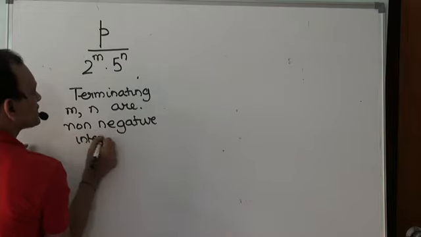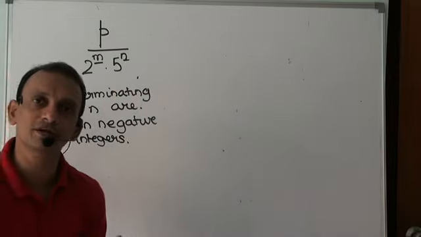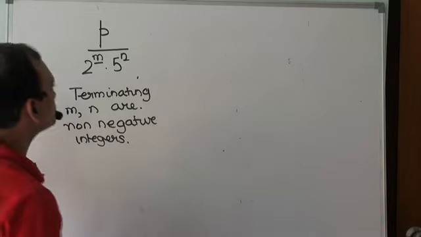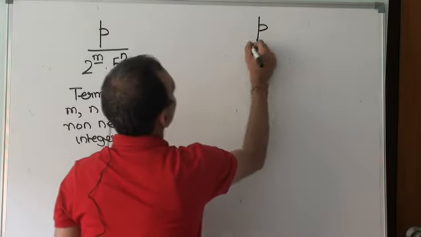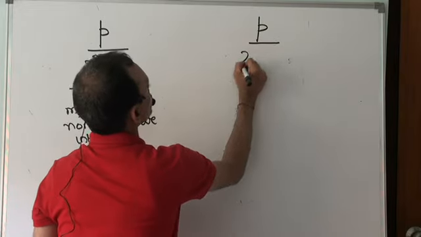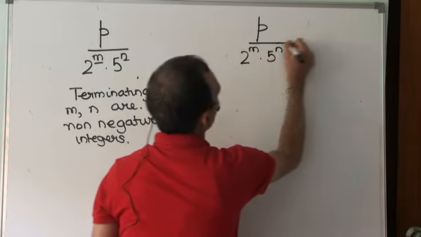When I say non-negative, that means m and n could be 0. That's allowed. Whereas if I have p divided by, say, 2 to the power m into 5 to the power n, where m and n could be 0 or non-zero.